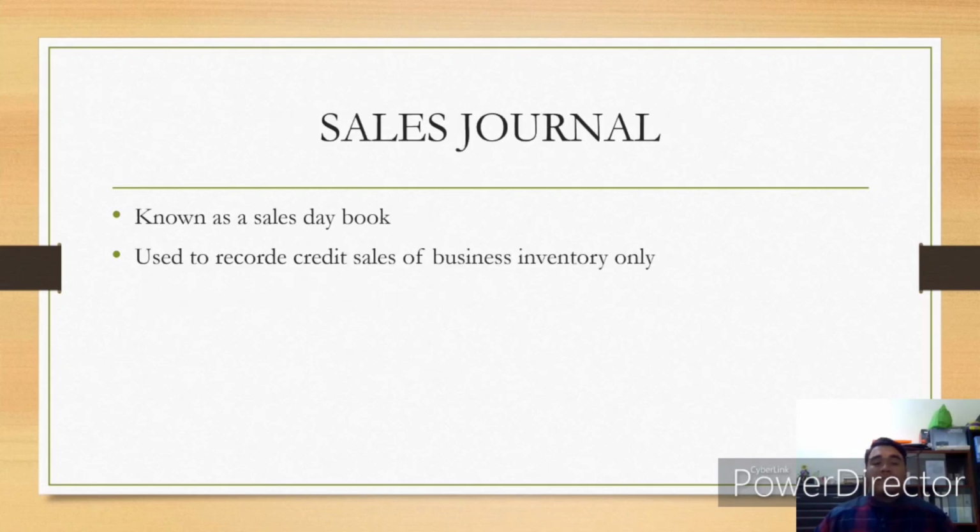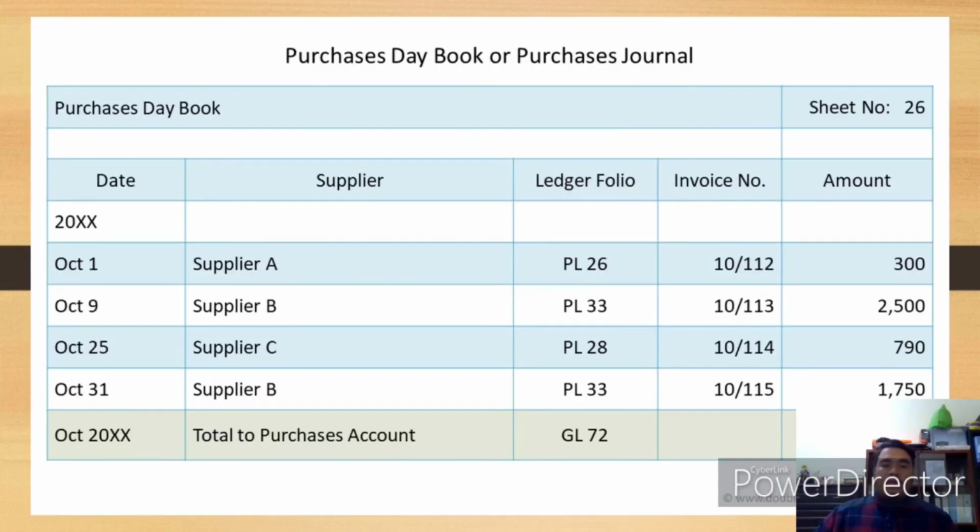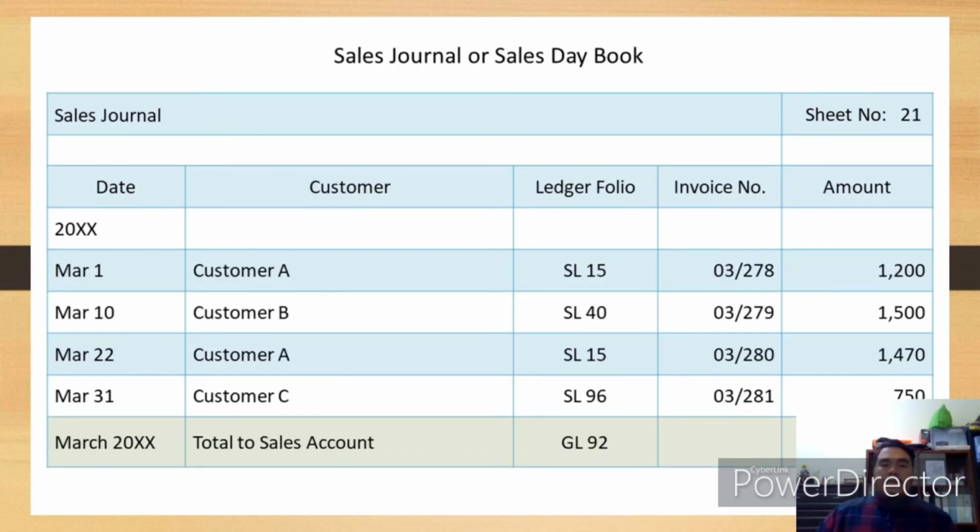Next, sales journal. Sales journal, known as the sales daybook. They are used to record credit sales of business inventory only. For example, when you get a profit from some business, then you record it in the sales journal. This is an example of the purchase journal or purchase daybook. It is sales journal or sales daybook.